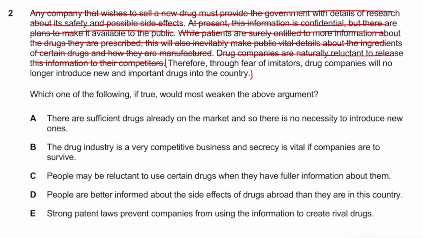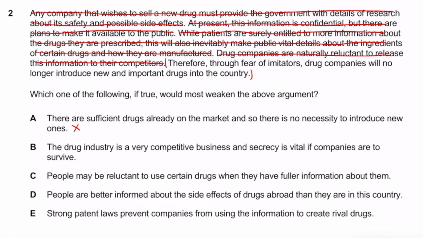Because it's basically saying that there's not going to be new and important drugs being introduced due to the fact, in this case, that there are already enough drugs on the market. But either way, it's kind of out of the context of the argument. So we're just going to cross this out anyway.